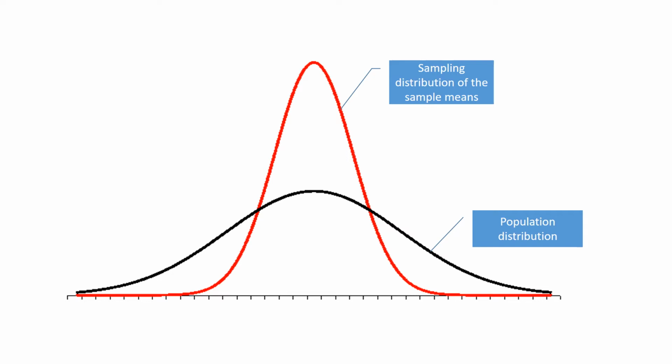It says if you take a whole bunch of averages of, well, in our case size 36, the distribution for those means will be approximately normal with a mean of 50 months, same as the population, and a standard deviation that is much smaller. It is the standard deviation of the population distribution divided by the square root of the sample size. That makes it much taller and much skinnier.